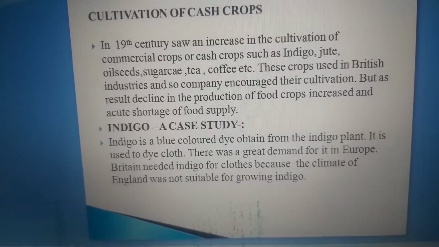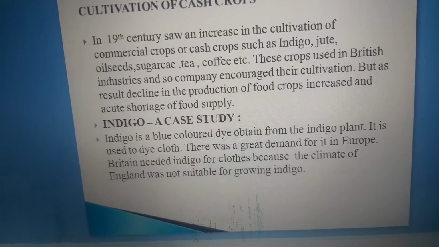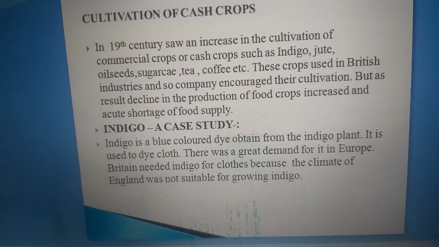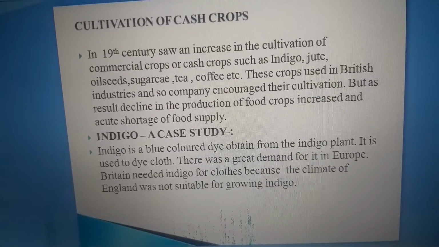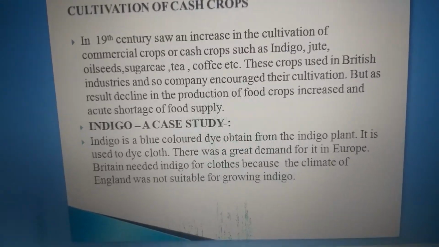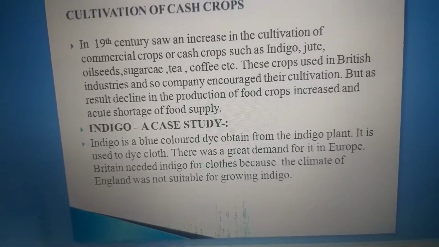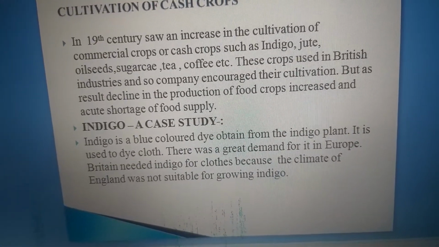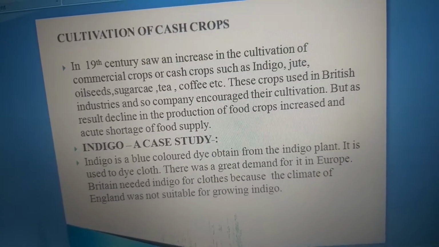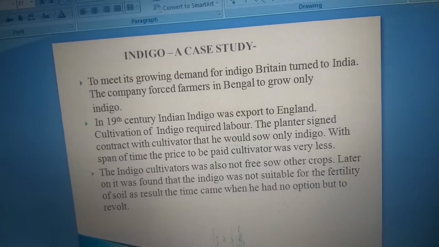So let's see indigo. Indigo is a blue-colored dye obtained from the indigo plant. It was used to dye clothes, and there was a great demand for it in Europe. Britain needed indigo for clothes because the climate of England was not suitable for growing indigo. So the British forced the peasants to grow indigo, because the demand was very high in Britain, and the climate of England was not suitable to grow it.